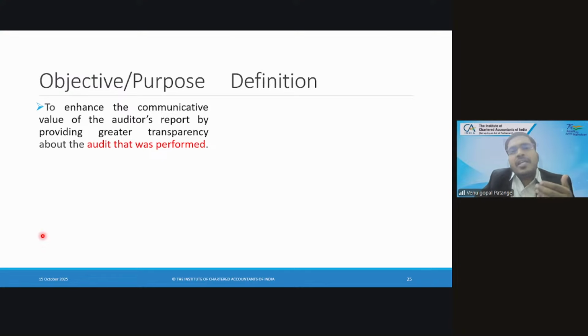Let us say there are tens or hundreds of cases filed under different departments or different laws. You need to analyze, take evidence, and take confirmations from lawyers. You need to find out what kind of stand the company is taking. So much complexity is involved in pending cases as well. So the auditor has to go through so much documentation and so many procedures. He will explain to the reader.